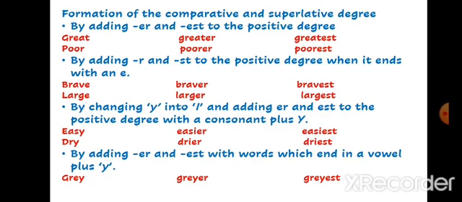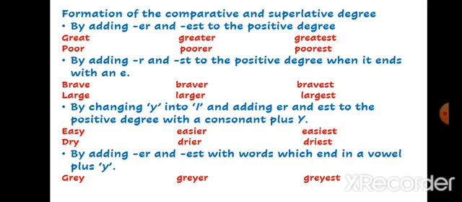If the positive degree is "great", then we can simply add -er and -est: greater, greatest. Poor, poorer, poorest. Next, by adding -r and -st to the positive degree when it ends with an E. When an adjective ends in E, then we will write only -r in comparative and -st in superlative. Brave, braver, bravest. Large, larger, largest. Only -r and -st, because E is already there.